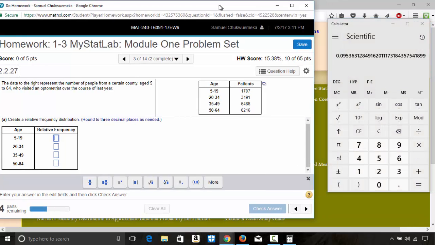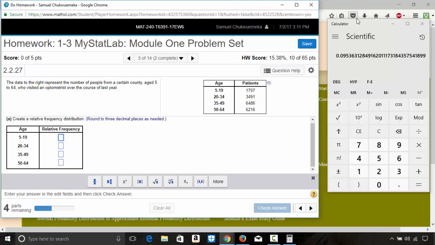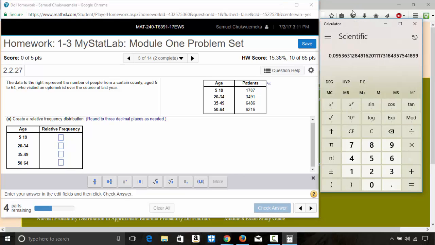Let me move this closer. There you go. And then I move this right here. Okay. So here, 3 decimal places will be 0.095. Okay. The next one will be 3491 divided by recall memory, equal to, this one will be 0.195.